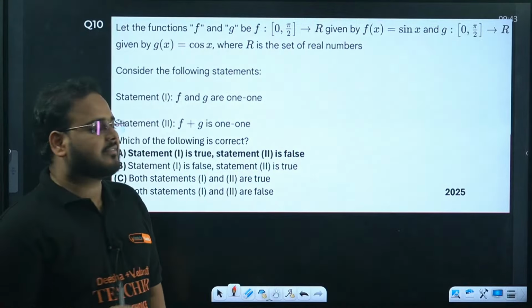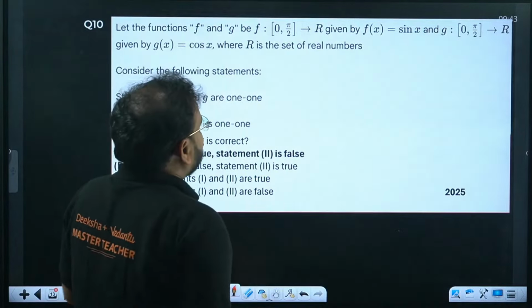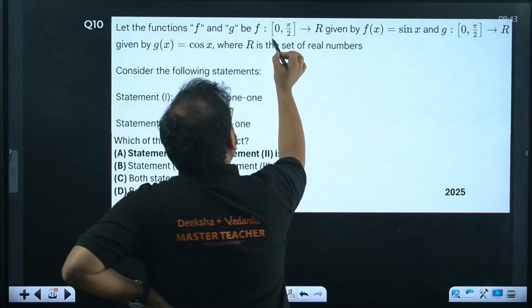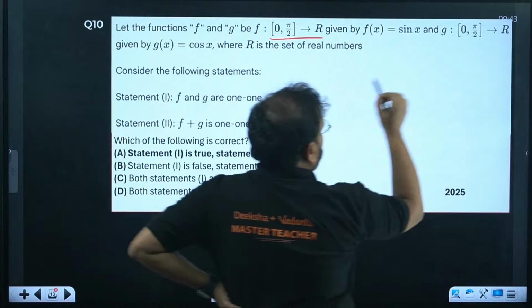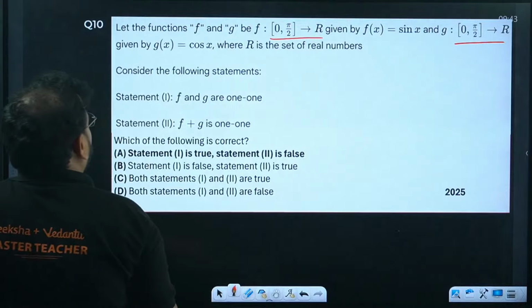Let the functions f and g be defined. Okay, so they've defined f from where to where? From 0 to pi by 2 to all real numbers, and g is also the same. Okay, they're saying f and g are 1-1.